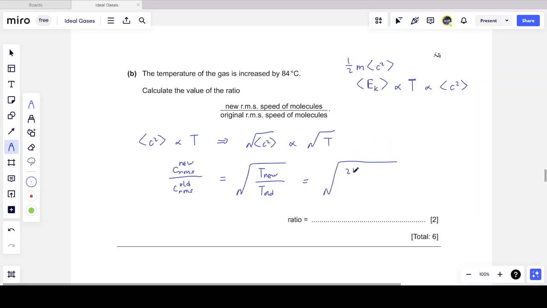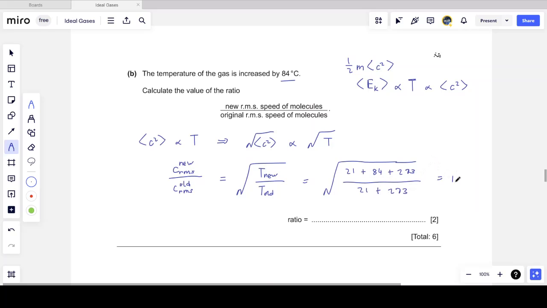The new temperature is 21 plus 273, but it's increased by another 84 degrees. So 21 plus the increase of 84, plus converting it to Kelvin. Now be very careful. Since temperature has a relationship where we have to add to get the new unit, we can't simply ignore the 273, because then my ratio would be wrong. In any other conversion, meters to feet, etc., I can drop out whatever proportional constant is there to convert the units. But with temperature, I can't. And divided by the old temperature, 21 plus 273.